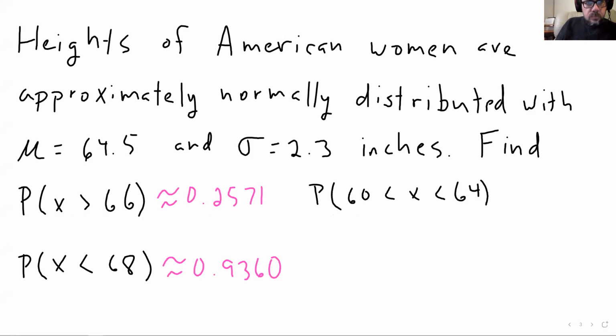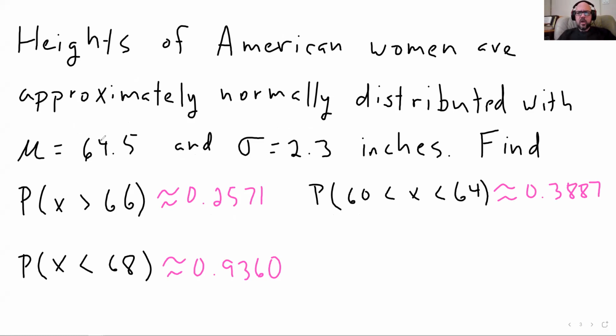Right here. Whatever, you get the idea. So there you go. That's pretty much how it works.